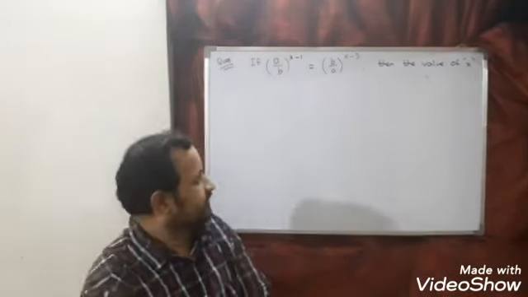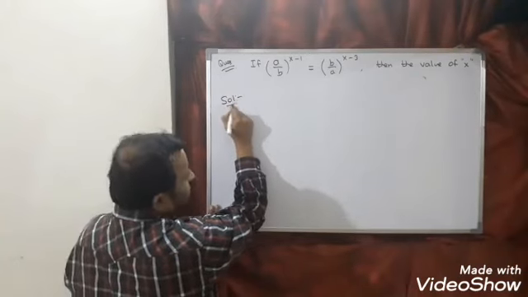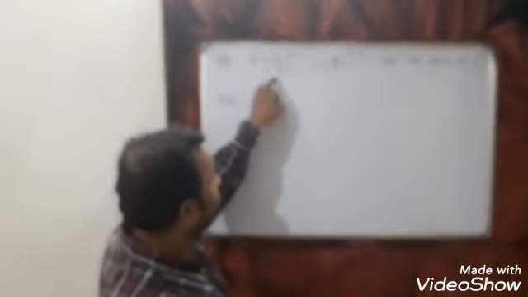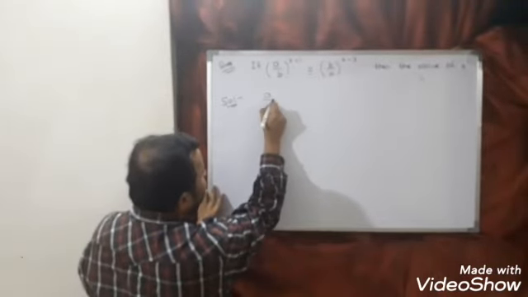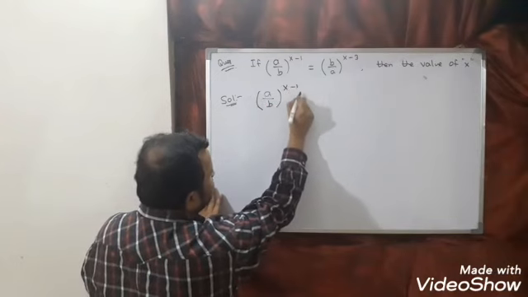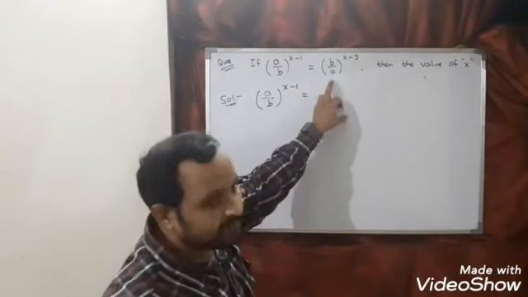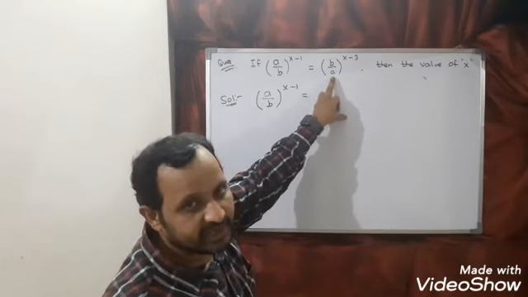Now see here. You can see here a by b is here, b by a is here. So what I am doing, this I can say (a by b) whole power x minus 1 is equal to, in place of b by a, I want a by b. So I want to take reciprocal.